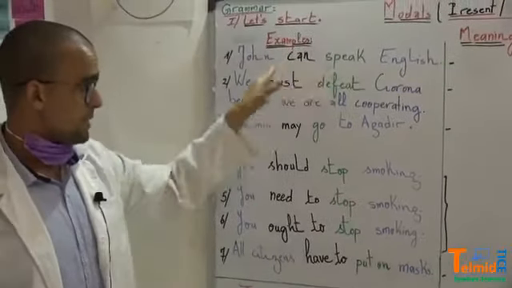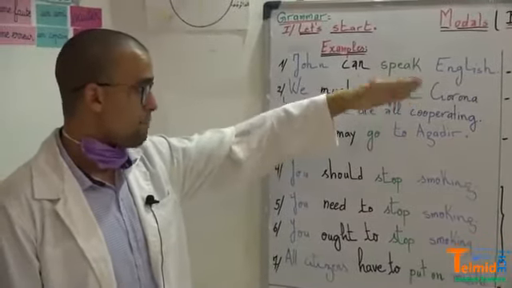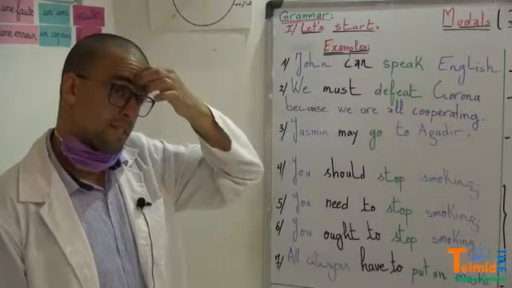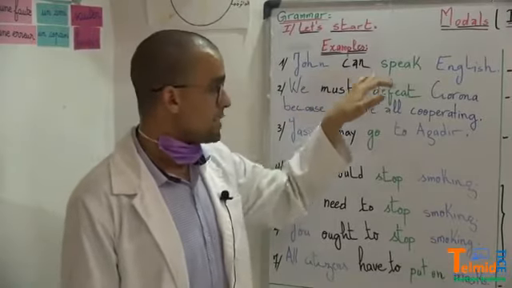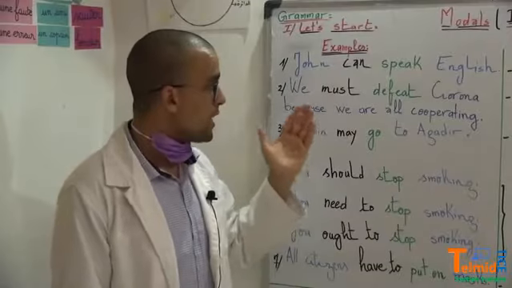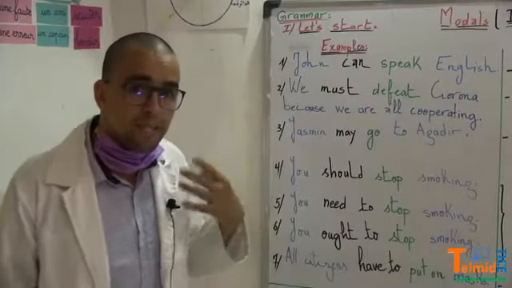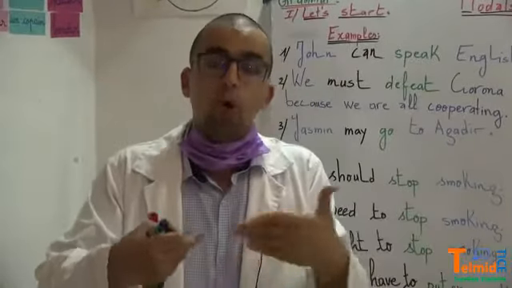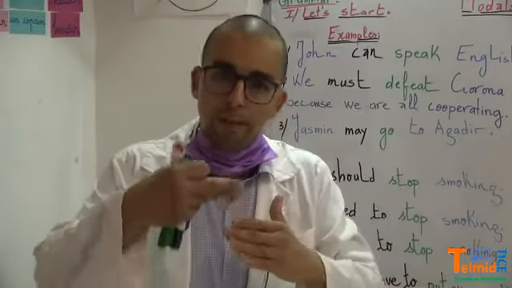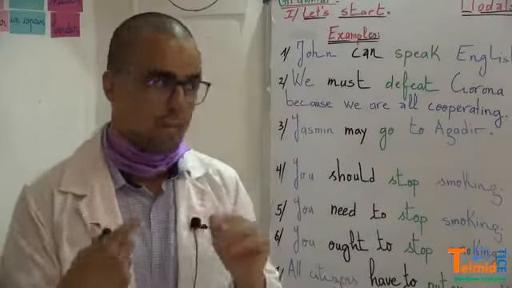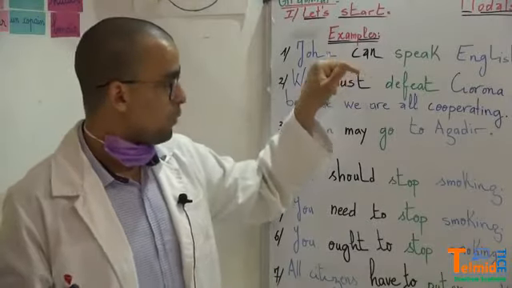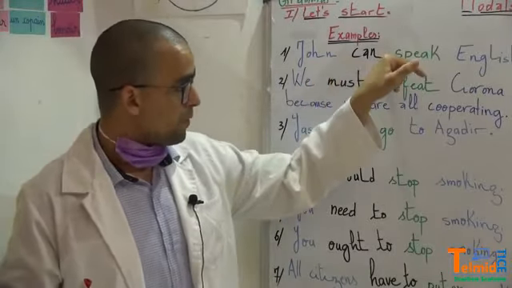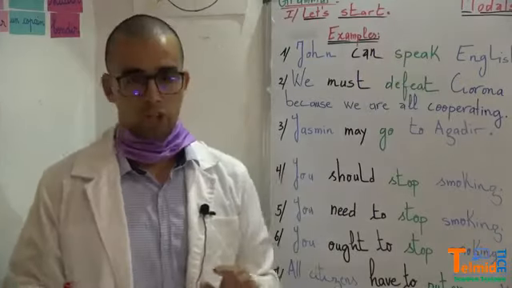Now let's come back to the meaning of this example. John can speak English, which means that John has the possibility, has the ability to speak English. In other words, John is able to speak English.